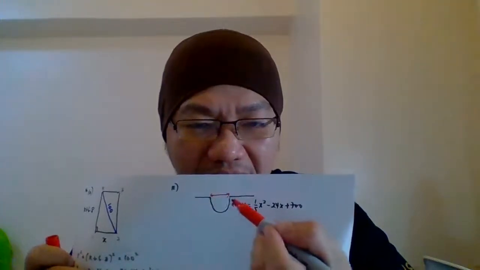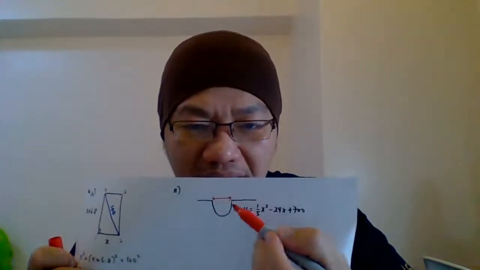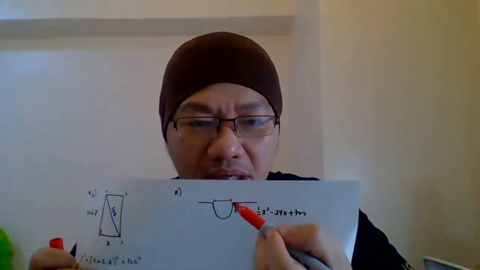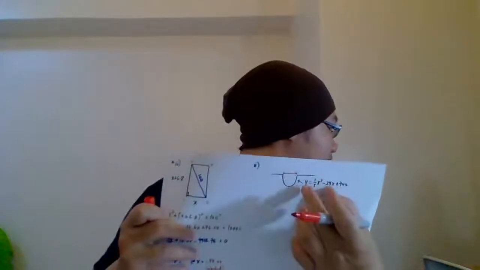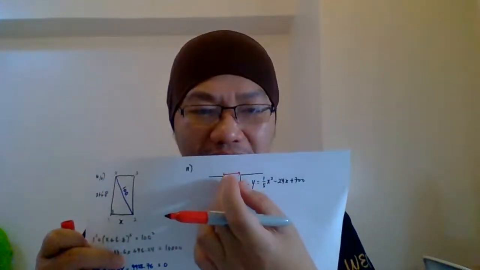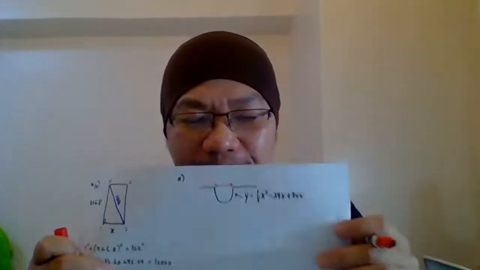Now the first question is to find the open width of the drain. That means the red line here. How big is the opening here? I call this one the width. How wide is this here?